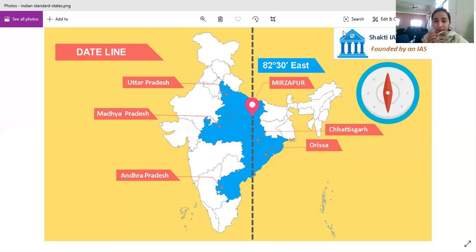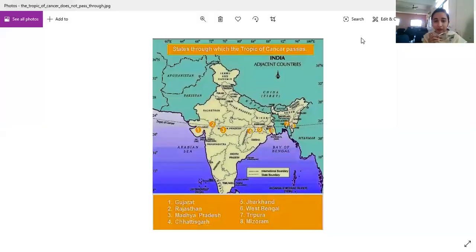We will count how many states the Tropic of Cancer passes through. This vertical line is the standard meridian. It's the longitude. Now we will see the latitude Tropic of Cancer. How many states does it pass through? So we will look at it in the next graph. The next graph is over here. I hope you can see it on the screen. Okay, so I will zoom it for you.